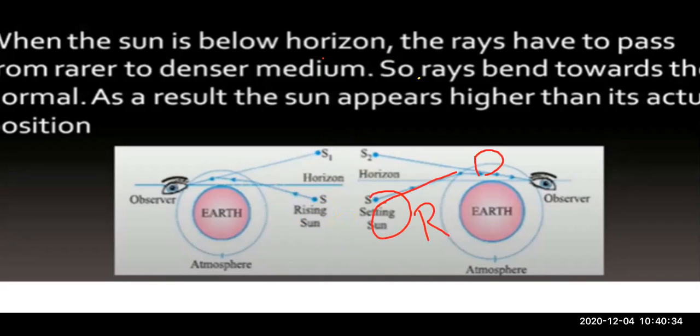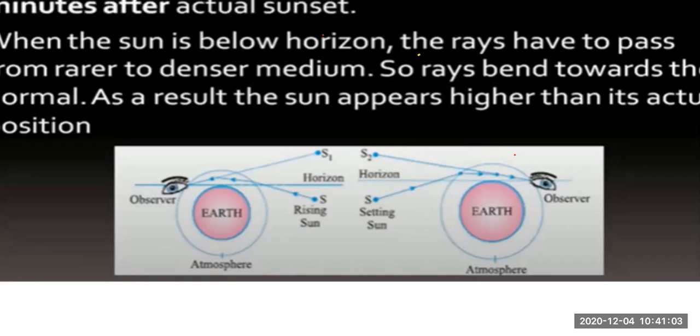So again they will bend, and when they reach our eyes, we feel that the sunlight is coming from point S2. So again you can see that the sun appears to be higher. The sun appears to be above the horizon even after the sunset.